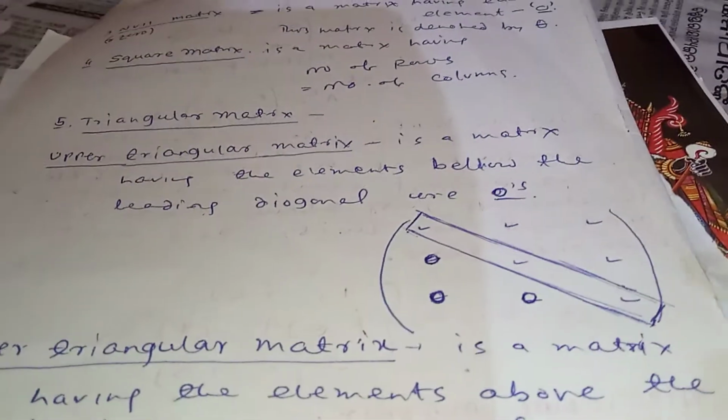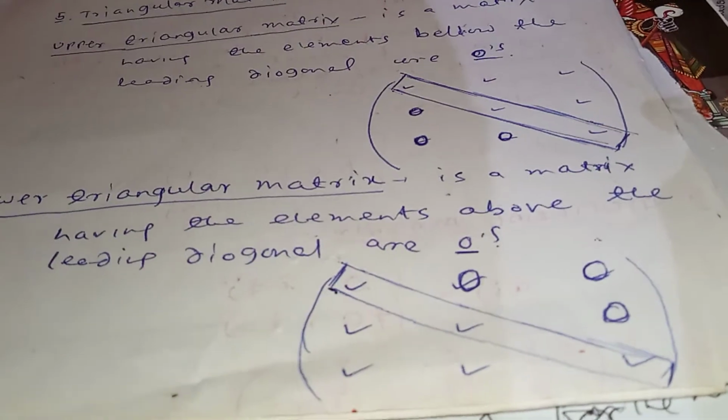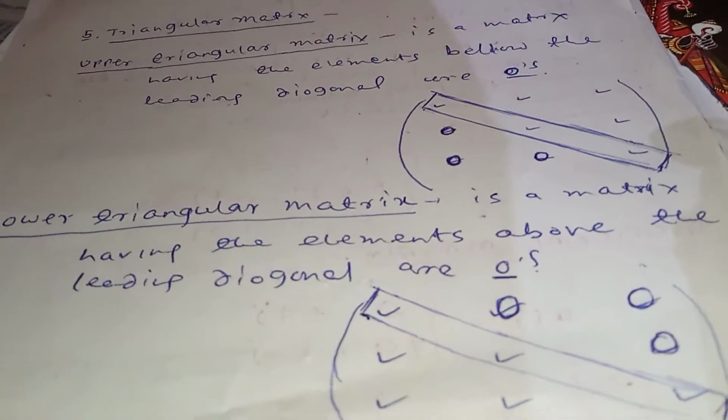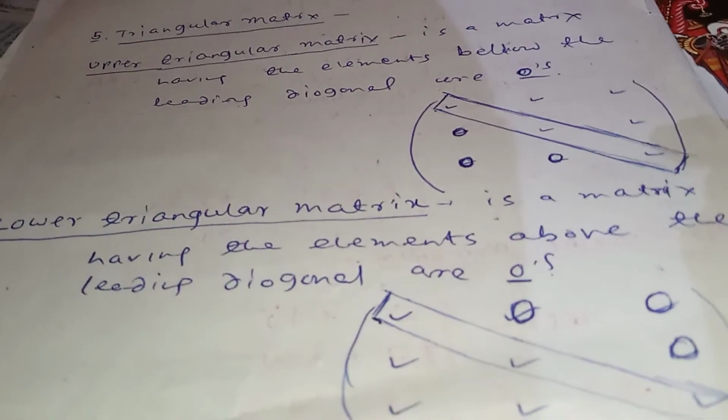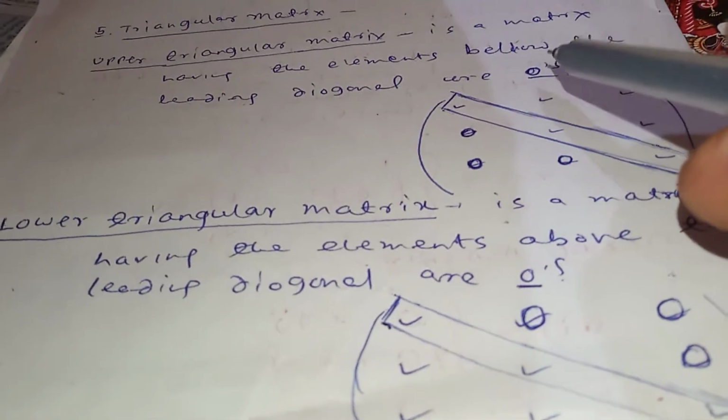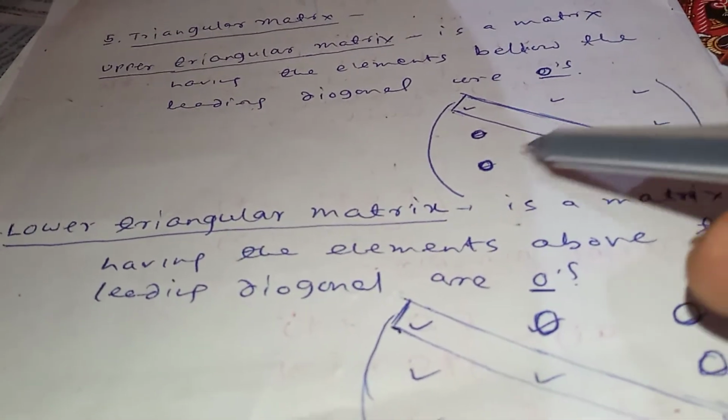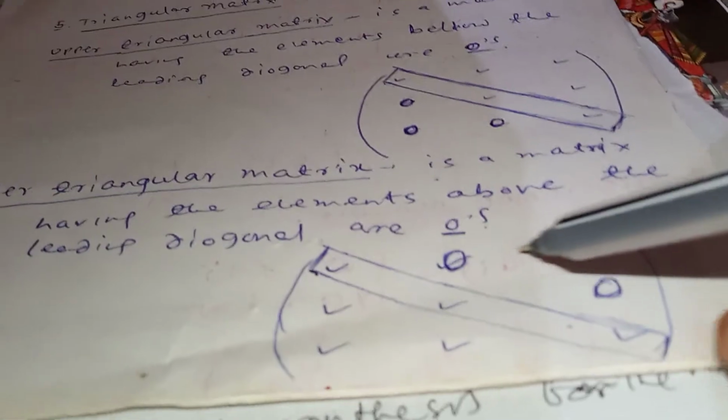Next is the lower triangular matrix, in the same way: a matrix in which, excepting the diagonal, the upper triangular elements are 0. This is called a lower triangular matrix.